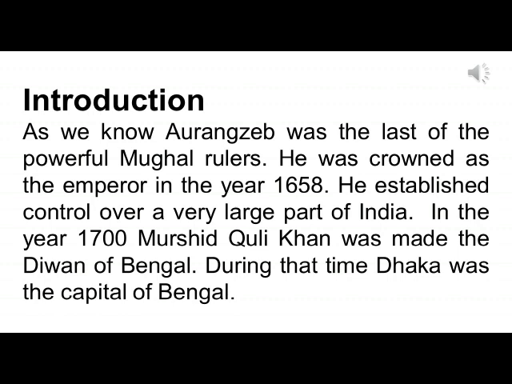If you remember, in the previous class you studied about Vasco da Gama. He was a Portuguese explorer, and he discovered the sea route to India in the year 1498. He started from Portugal and reached the Cape of Good Hope. From there, he again started his journey and finally reached India. After that, in the year 1700, Murshid Quli Khan was made the Diwan of Bengal by Aurangzeb. During that time, Dhaka was the capital of Bengal.